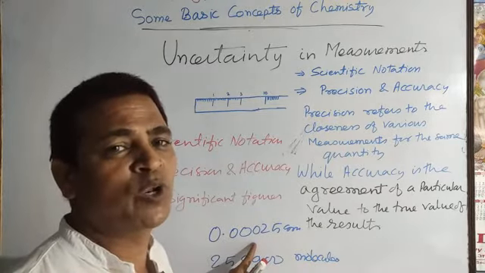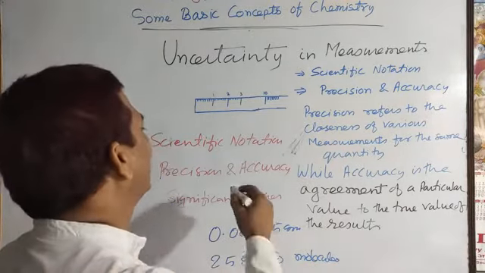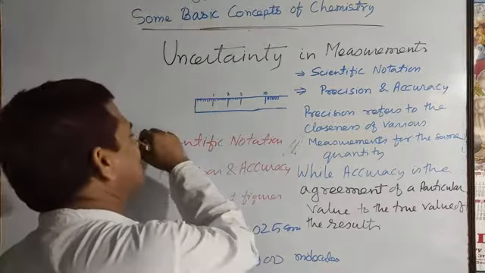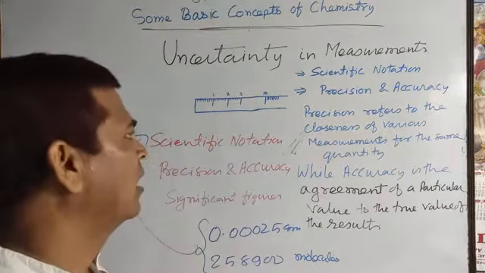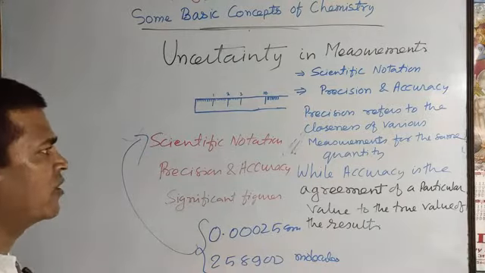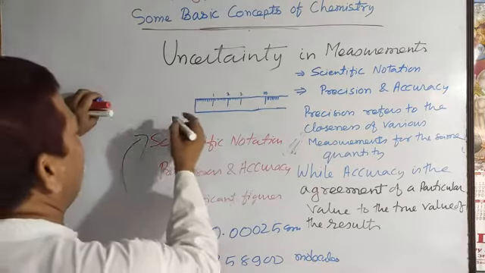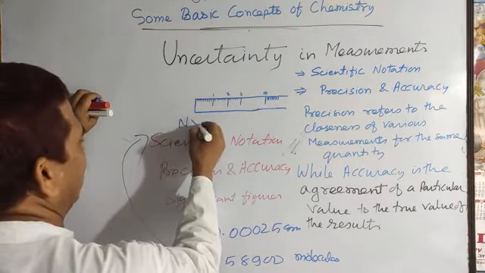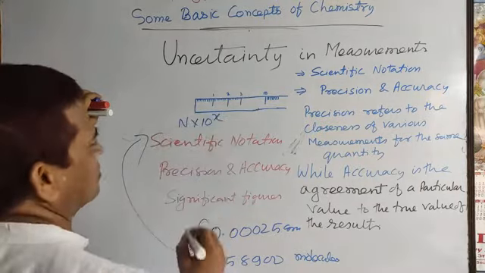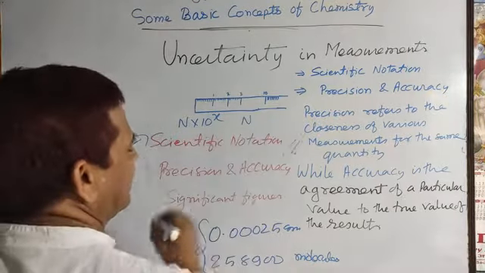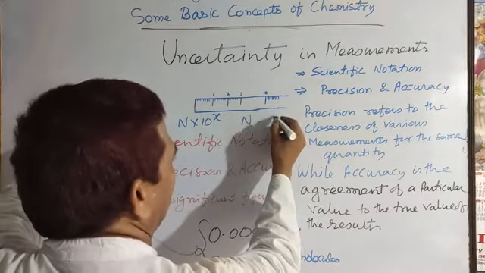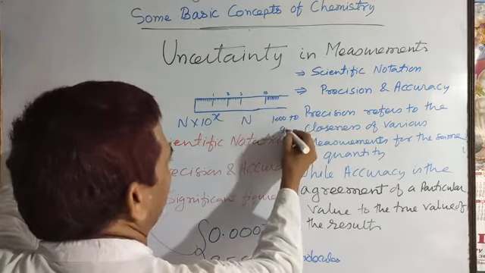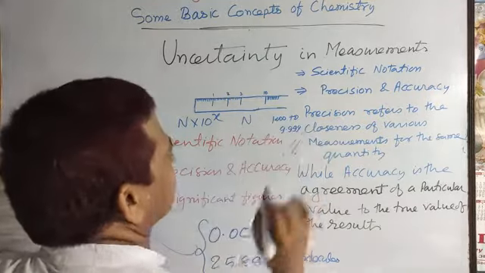So in order to remove this difficulty, generally we express the measurement in scientific notation. Scientific notation can be expressed by this formula: n into 10 to the power x, where n lies between 1.00 and 9.99.